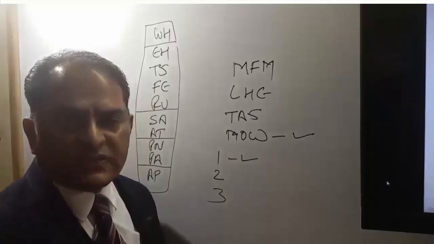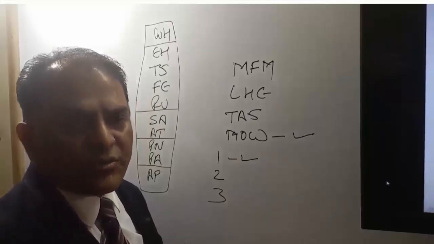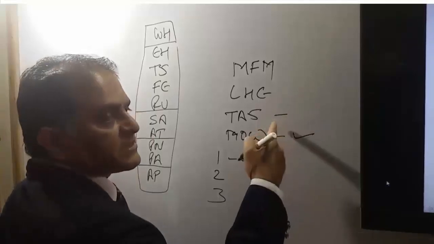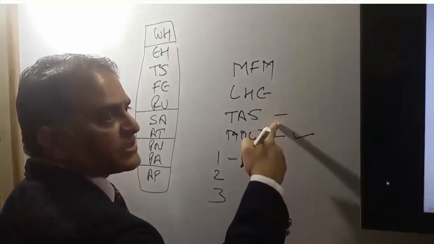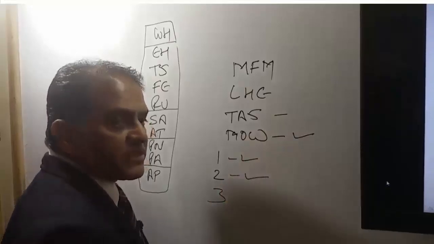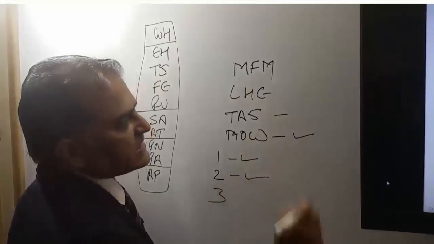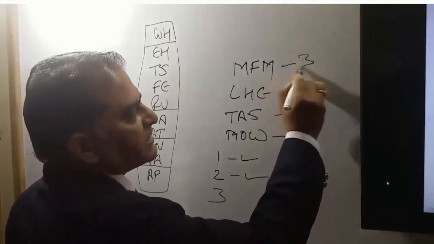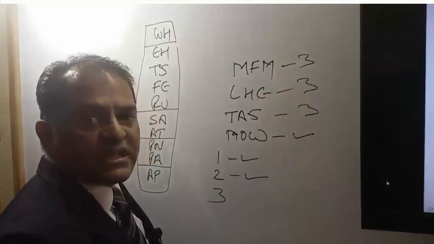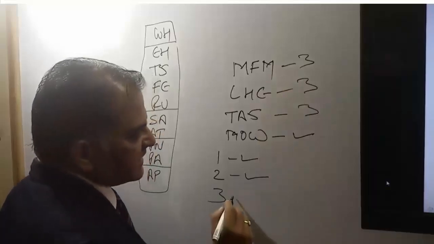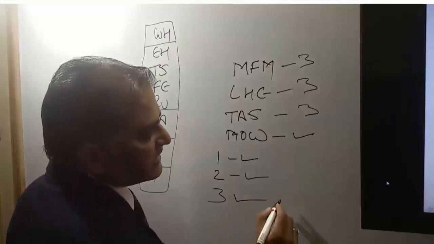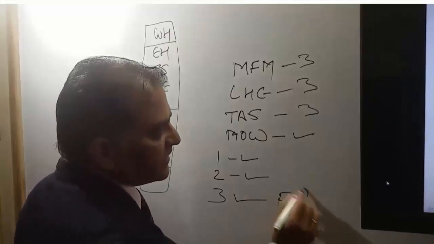Next condition says very next or previous point should not be in the Japan, Korea. Yes, the previous point is Tashkent. Tashkent is not in Japan and Korea. That means this itinerary has satisfied the second condition also. Third condition says rest of all the cities should be in the area 3. Now here all these three cities are in the area 3. That means this itinerary has satisfied the third condition also. In that case, the global indicator for this itinerary will be FE.